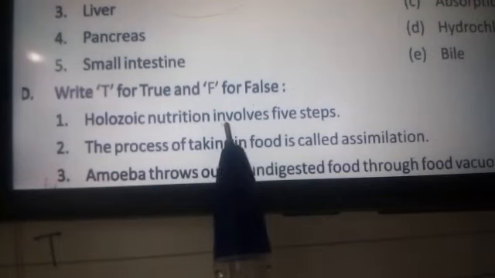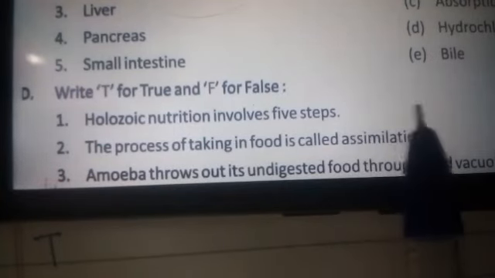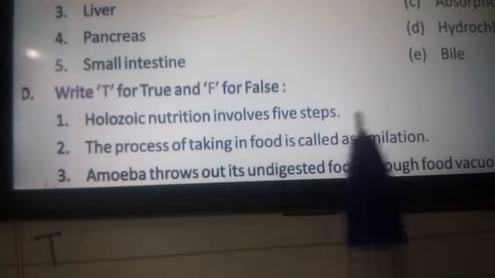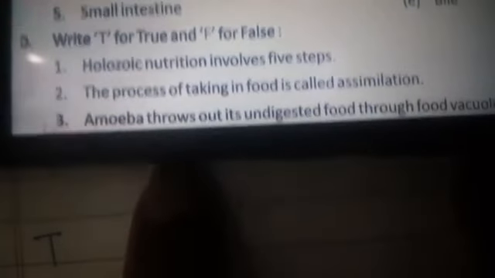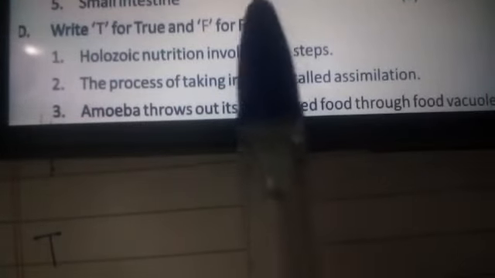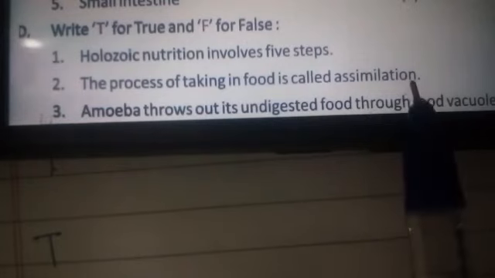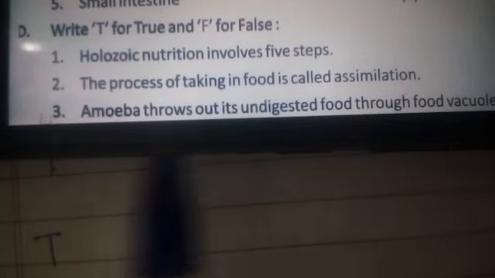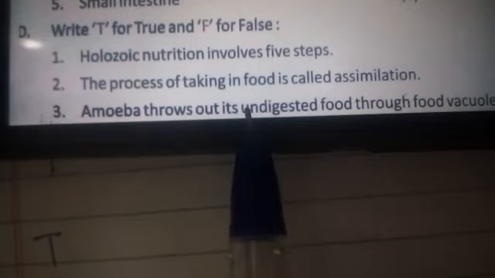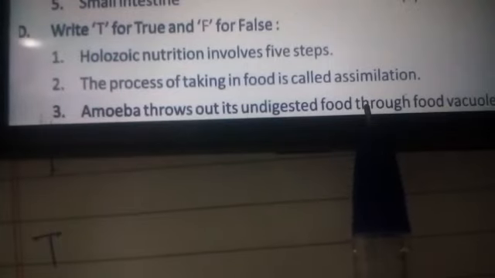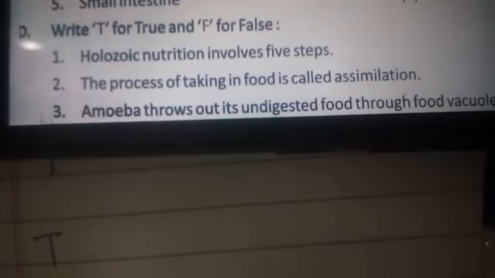Holozoic nutrition involves 5 steps. True. Second, the process of taking in food is called assimilation. False. Amoeba throws out its undigested food through the food vacuole. True.